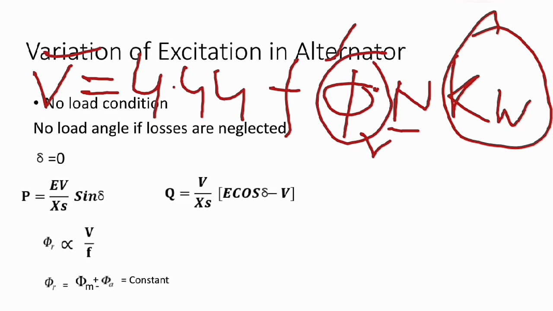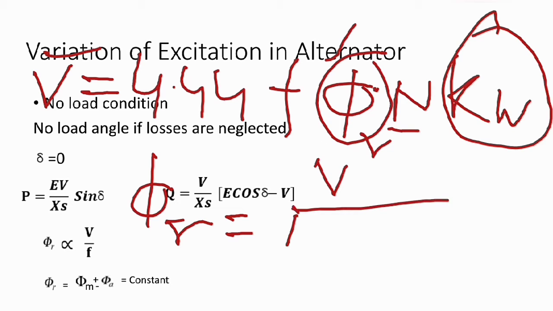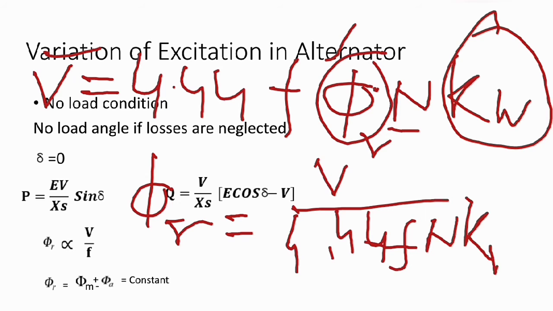If we convert it, we can write phi r equal to V by 4.44 f N kw. Here 4.44, N the number of turns, and kw the winding factor should be constant.